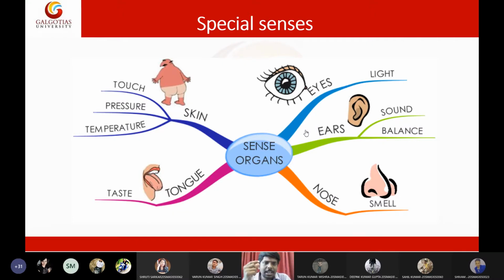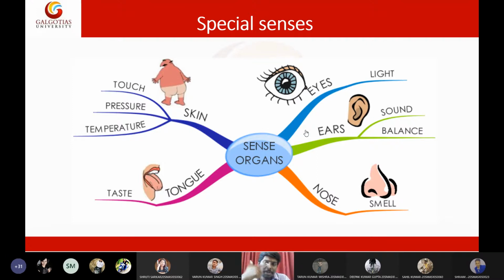And it takes very little time to process smell compared to all other special organs. It takes a very lengthy process in the ears to process the data, because the sound wave needs to travel in the cochlea, and there are multiple receptors, and that receptor data needs to be processed, and it takes a long time for the brain to process. The same is applicable for the eyes and for the tongue.